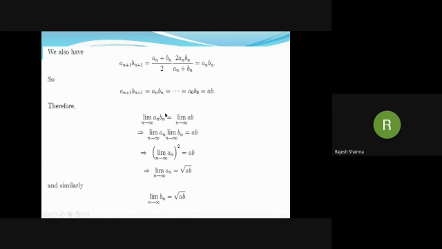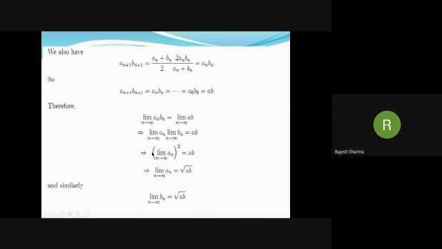So when we take the limit as n approaches infinity of AnBn, we can write this equal to the limit of AB. Why? Because AnBn is equal to AB. Now An and Bn are both convergent sequences. Therefore, the left-hand side expression is equal to the limit of An times the limit of Bn. But the limit of Bn is equal to the limit of An.